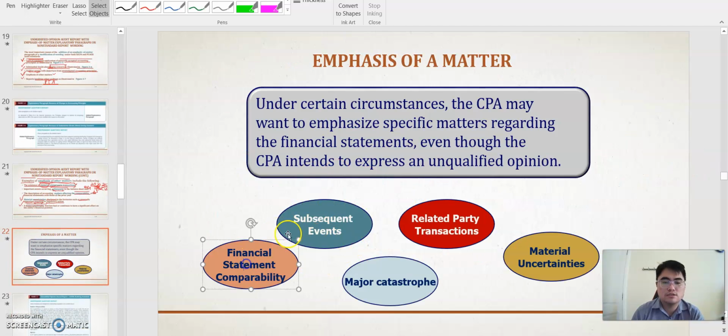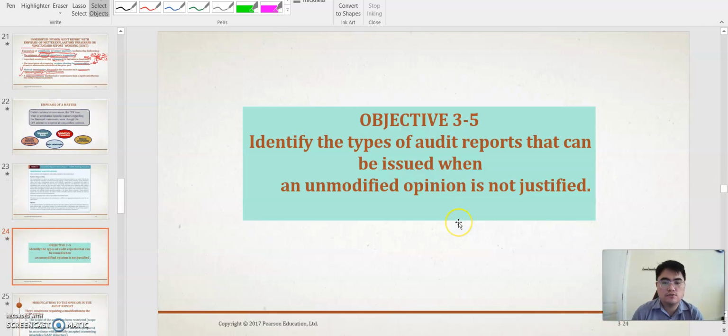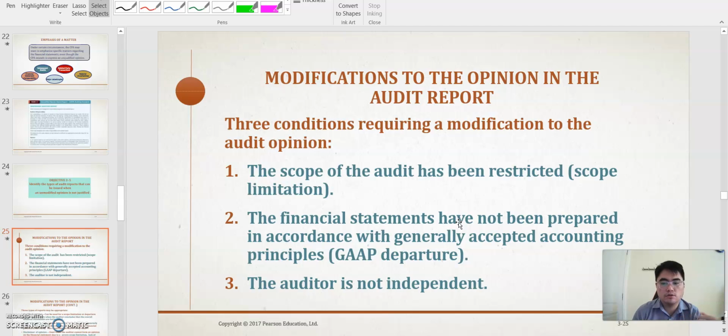Yes, so this is the summary: financial comparability, subsequent event, major catastrophe, related party transaction, material uncertainties in the litigation matters. Yes, this is the kind of example for the emphasis of other matters. And for the next part, you will learn about the conditions for the modified opinion. So yes, see you.